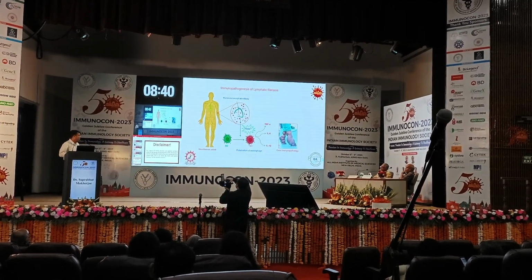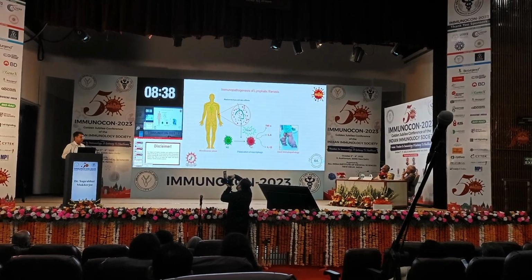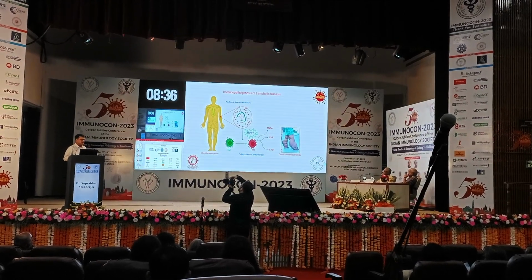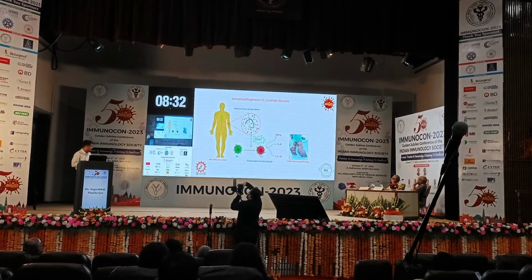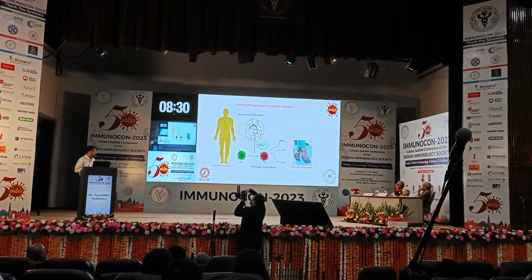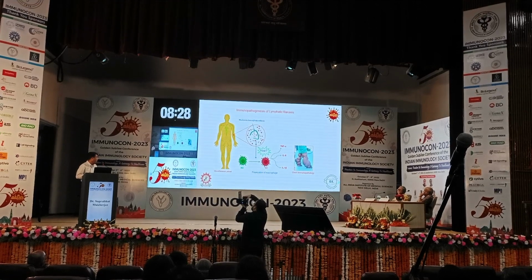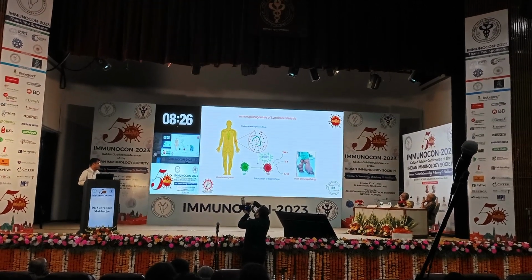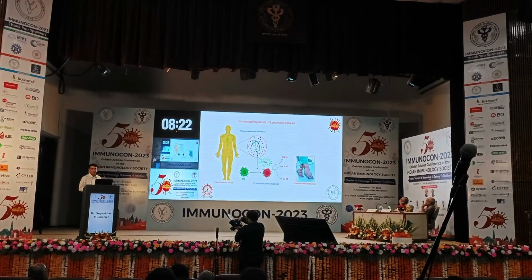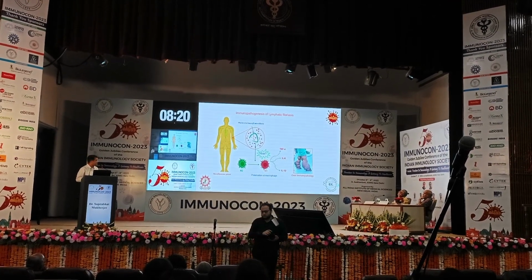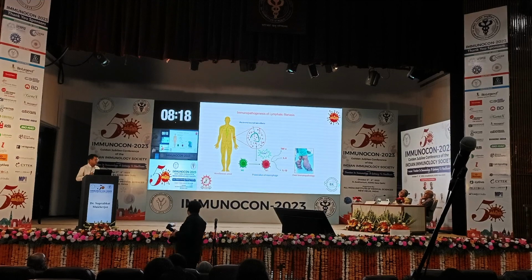Of these, monocytes and macrophages are the prime cells. When the parasite interacts with them, the macrophage changes its phenotype from M2 to M1. These pro-inflammatory M1 macrophages release different pro-inflammatory cytokines that can activate different types of immune cells present in different parts of the human body, and that contributes to the overt immunopathology of this disease.